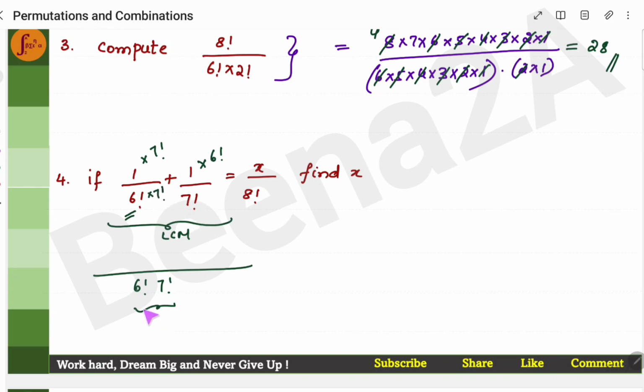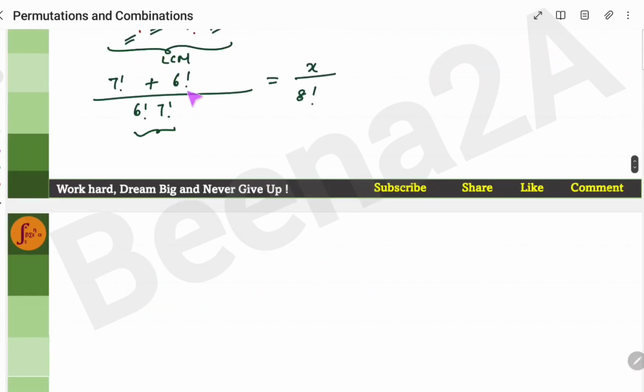Here you have 7 factorial. To get this as the LCM, you have to multiply with 6 factorial. But you will not multiply the denominator. You will multiply the numerator. That's all. So 7 factorial into 1 is 7 factorial. 6 factorial into 1 is 6 factorial. x by 8 factorial.